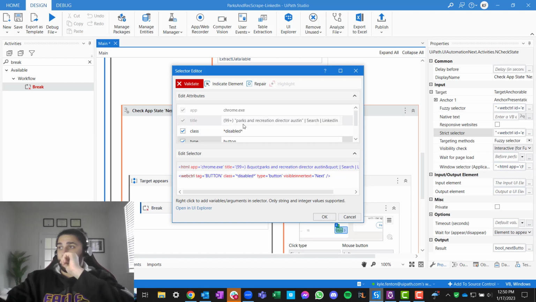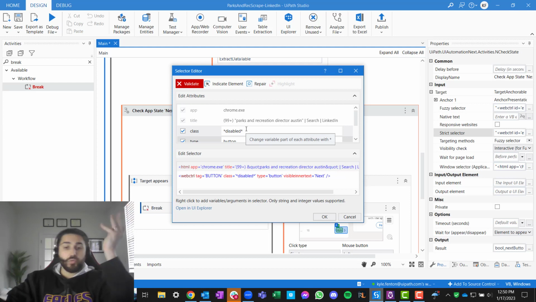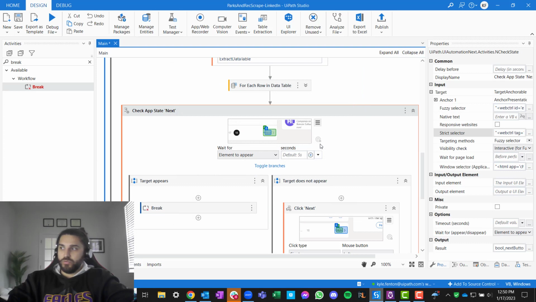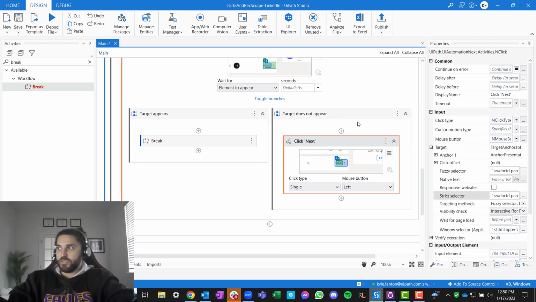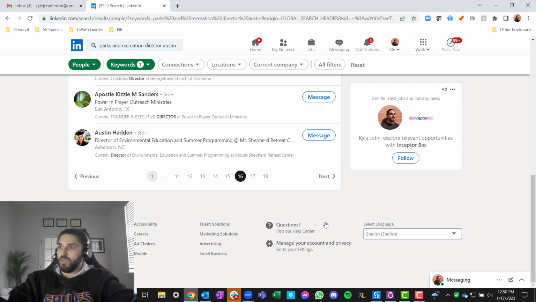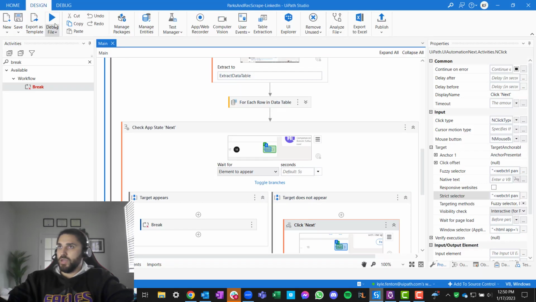That's helpful. So what I did, in case you're unaware, is you can wildcard inside of selectors as well. I would welcome you to go to UiPath Foundations and learn a little bit more about selectors there, to look for if it says disabled. Because if it is disabled, and we know it's there, if not, just click next, because we know that works. Let's see if that fixes our problem. Here we go. So let's do that. And let's debug one more time.